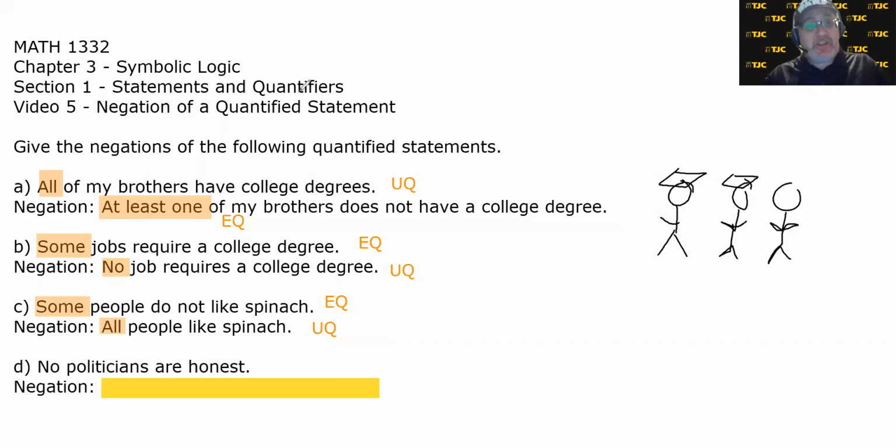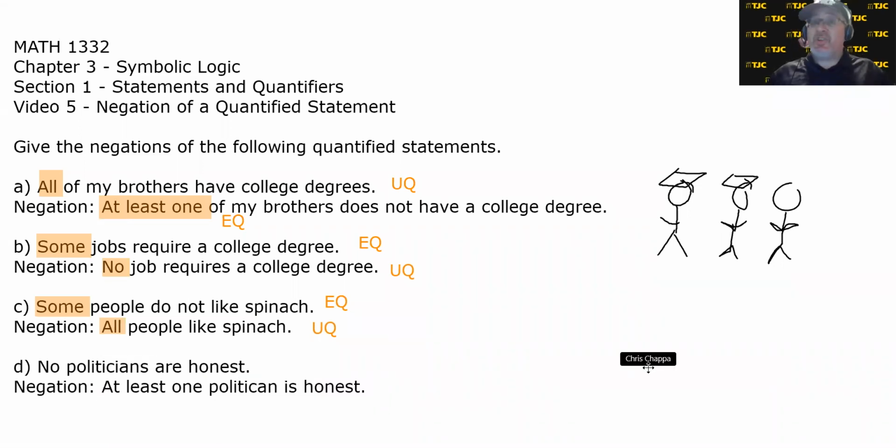Now I can't say none of them are honest because that's wrong. See, there's at least one of them that is. It may be more than one, but it would have to be at least one is honest. And so what's the negation of no politicians are honest? Well, if you're wrong, at least one politician is honest. What are the quantifiers? In the original statement, no. And in the negation, at least one.